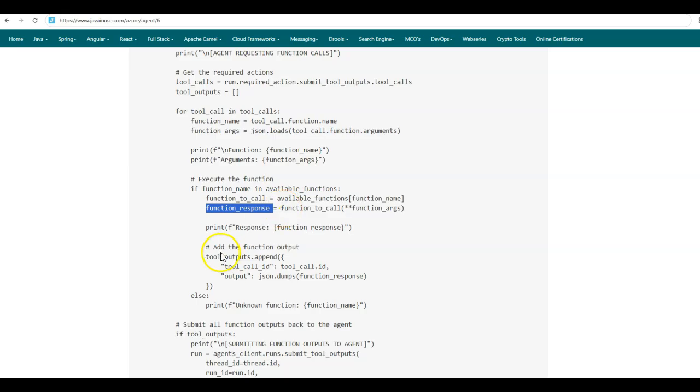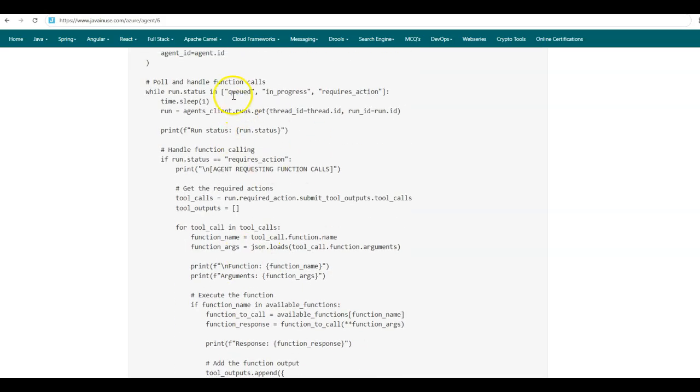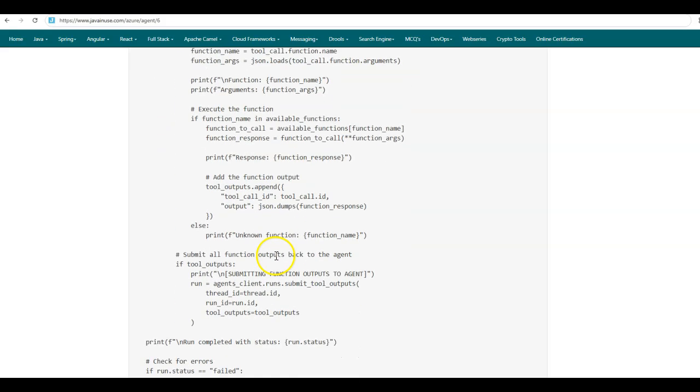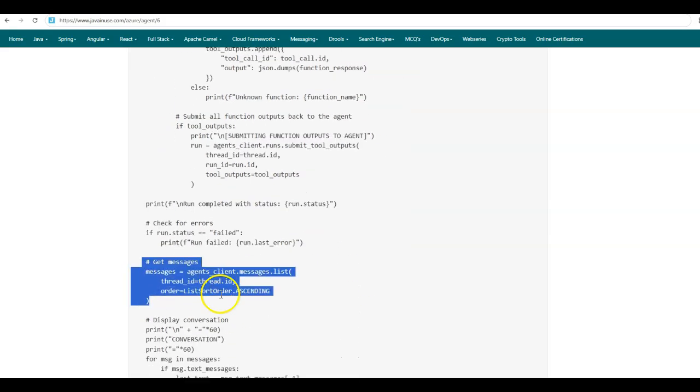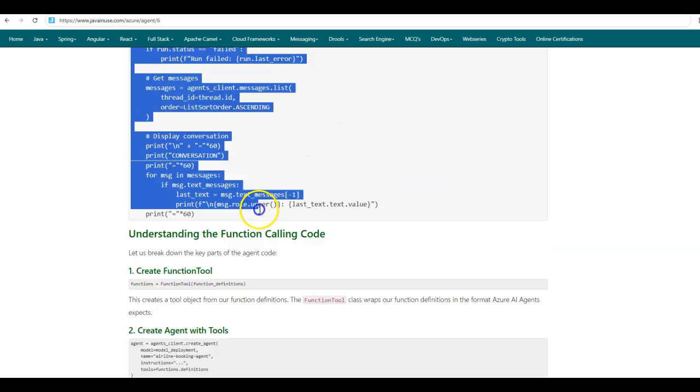Here we execute this function to call and pass it the function arguments that are provided to us by the agent. So this function response is appended to the tools output, and this tools output is submitted back to the agent. So we are submitting back the response that we are getting by the execution of the Python function to the agent. Then we again wait for the response from the agent. If the status is not one of these, then we move forward. And here we finally get all the messages that are there in the thread and display them. So let us create and execute this agent.